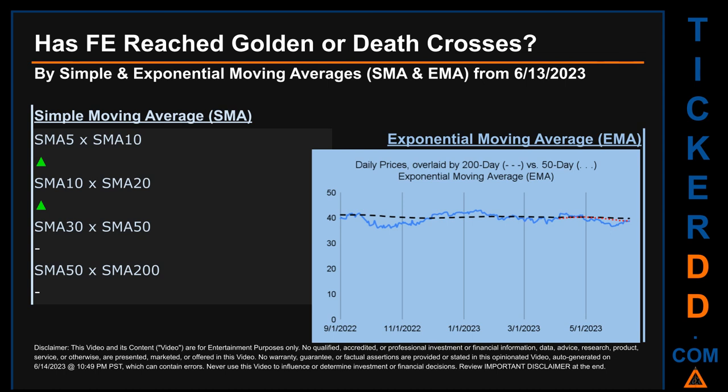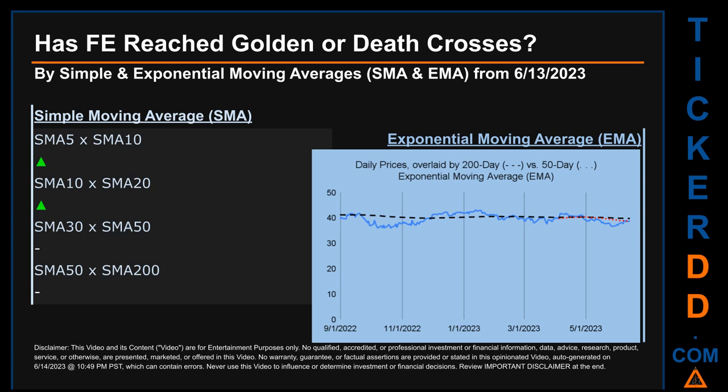Has FE price reached golden or death crosses? Golden cross and death cross are basic signals that compare average prices across two specified trade day ranges, a short-term versus a long-term range. For example, 5-day versus 10 trade days. Essentially, a golden cross is a bullish signal. It appears when a ticker's short-term moving average crosses above its long-term average. Vice versa, a death cross is a bearish signal when the short-term crosses below its long-term moving average.